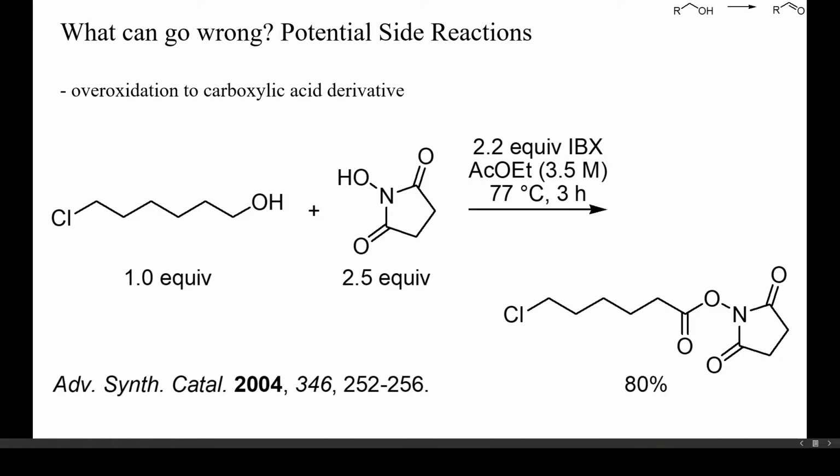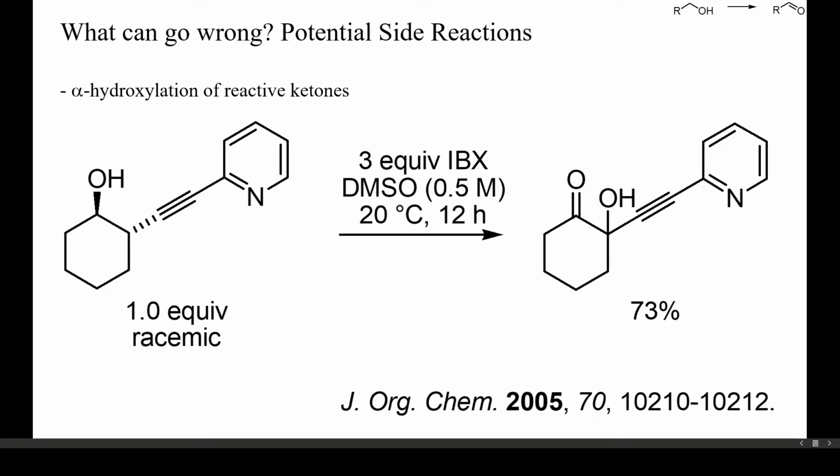With an excess of these hypervalent iodine reagents under forcing conditions, the initially formed aldehydes can be oxidized further to carboxylic acid derivatives. Here a hydroxysuccinimidyl ester was obtained upon reaction of a primary alcohol with an excess of IBX in refluxing ethyl acetate. With a large excess of IBX, enolizable ketones may also be dehydrogenated or alpha-hydroxylated, as in this example. Reactivity-enhancing solvents such as DMSO, sulfolane, or acetonitrile may promote such reactions.